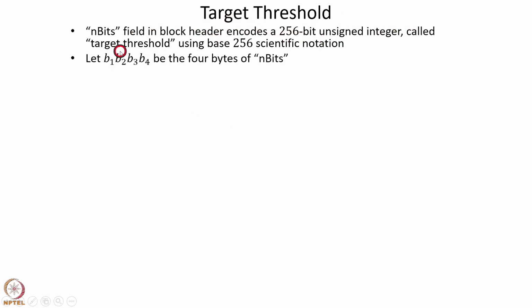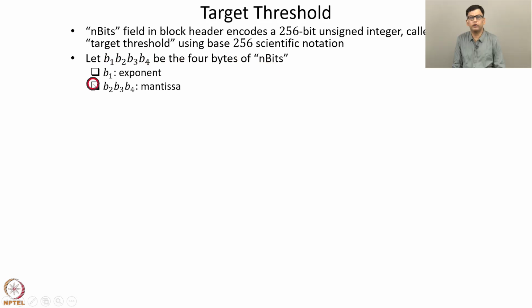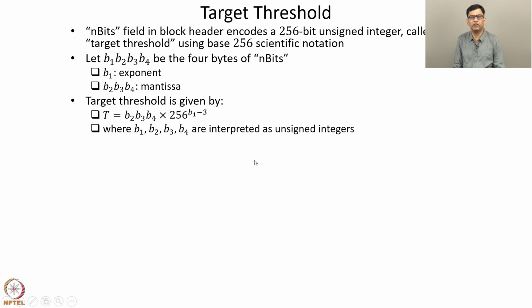Recall that the n bits field is 4 bytes in length. Let b1, b2, b3 and b4 be the 4 bytes of n bits. In this scientific notation, b1 is the exponent and b2, b3 and b4 are the mantissa. The 256-bit unsigned integer represented by these 4 bytes is given by the following.